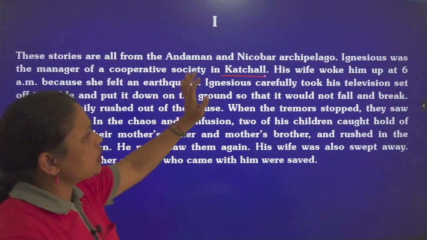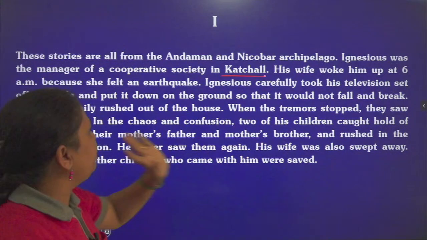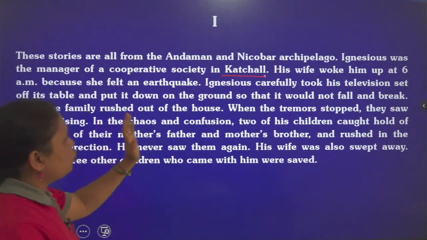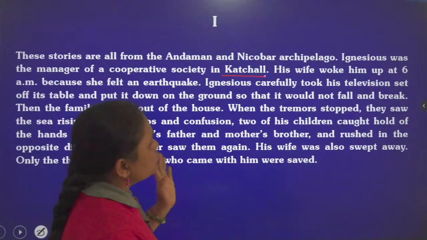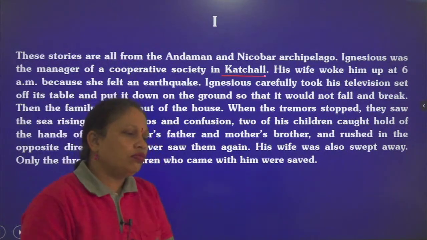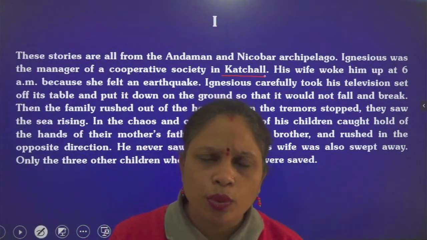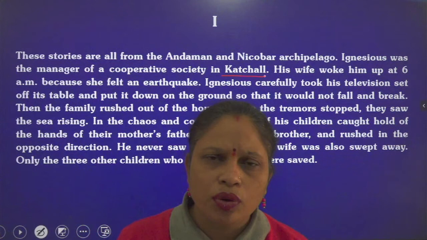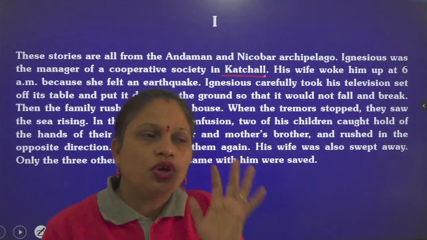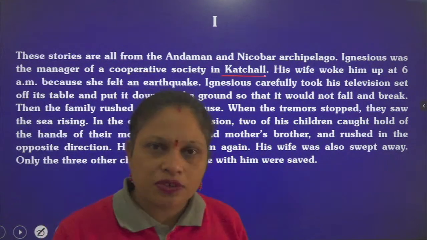Then Ignatius carefully took his television set off its table and put it down on the ground so that it would not fall and break. Ignatius thought that it might be a minor earthquake they were going to experience, and so he had a first thought of saving some precious things from his house.